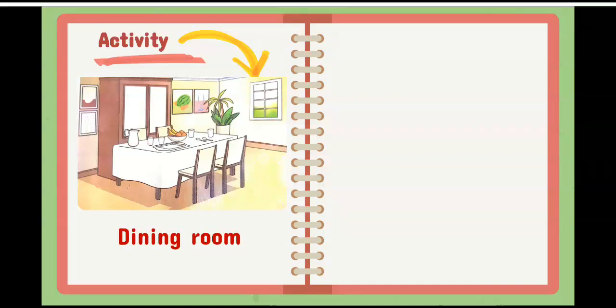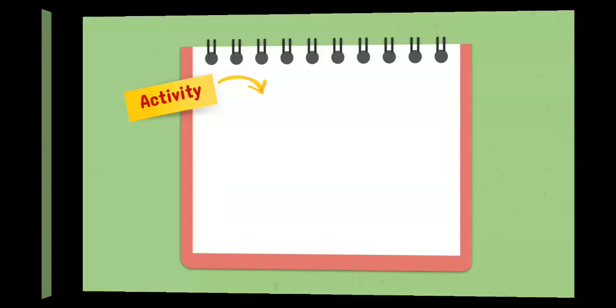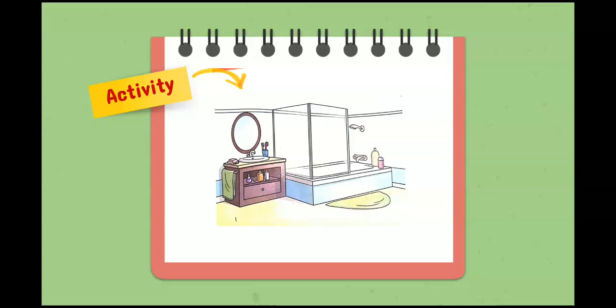Now the next picture is, wow, grassy field, flowers, butterflies. Where do we have these things? Can anyone guess? Garden. This is the picture of a garden. Okay. Tell me this. There is some bathing area, bathing tub. There is a basin with a towel, with brushes. Where do we have these things in the house? Yes, this is the picture of a bathroom.